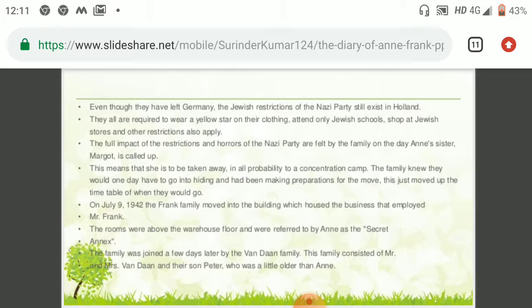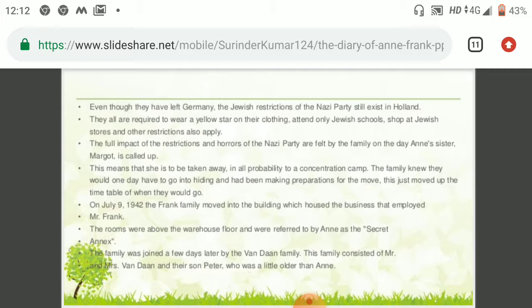The family knew they would one day have to go into hiding and had been making preparations for the move. They just moved up the timetable. In July 1942, the Frank family moved into the building which housed the business that employed Mr. Frank. The room was known as the secret annex.